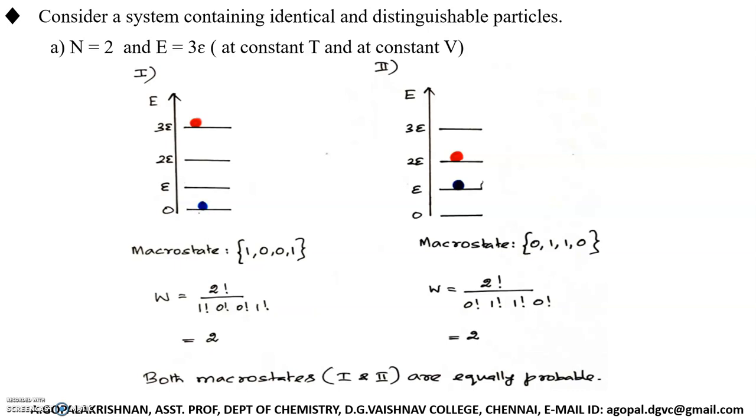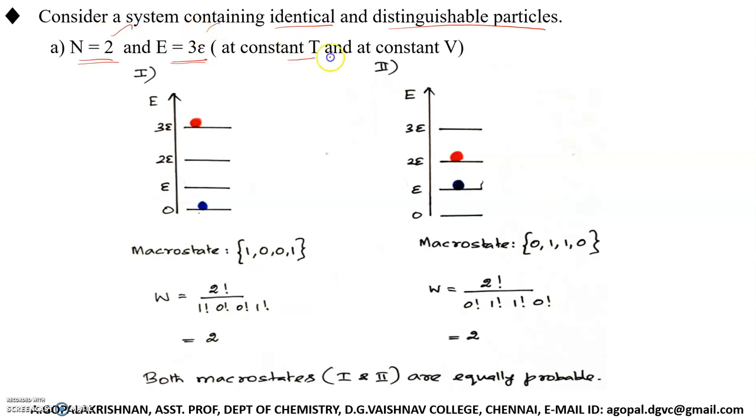So consider a system containing identical and distinguishable particles. Suppose I have a system which consists of 2 particles and the total energy is 3. For the given number of particles and given total energy, how many macro states are possible?